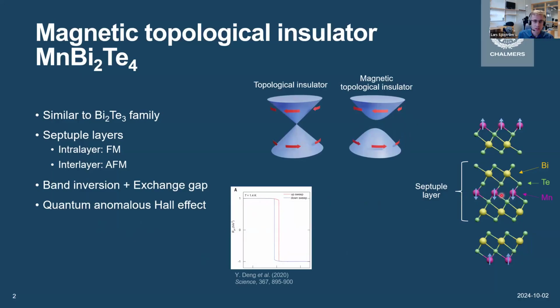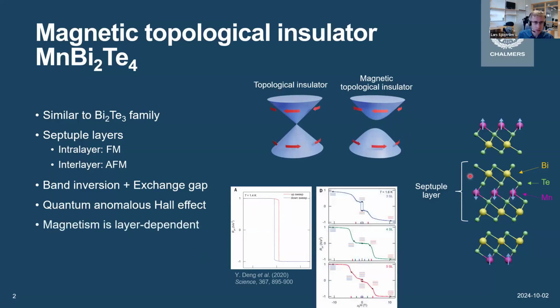Additionally, because of this antiferromagnetic ordering, we can actually tune the magnetism by the number of layers in MnBi2Te4. So this high quantization case is monolayer, but also 3-layer and 5-layer, because they have an odd number of layers, will have uncompensated magnetism. So you can see that they still have an open loop for this anomalous Hall effect at zero field, whereas for this even number of layers, 4 in this case, the magnetization is fully compensated at zero field, and we have a closed loop instead.